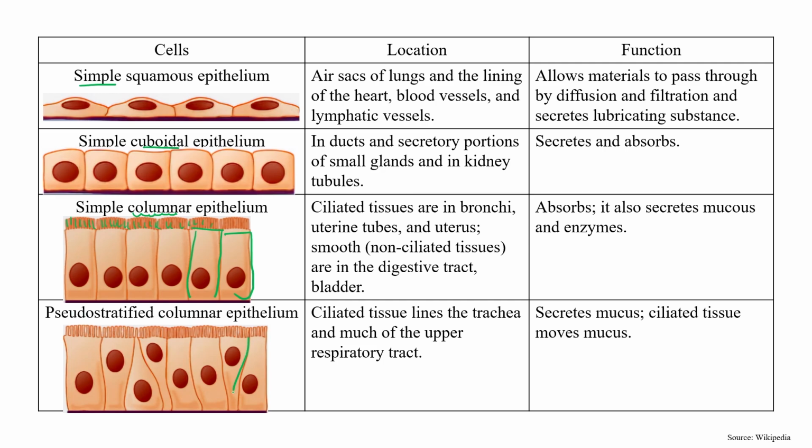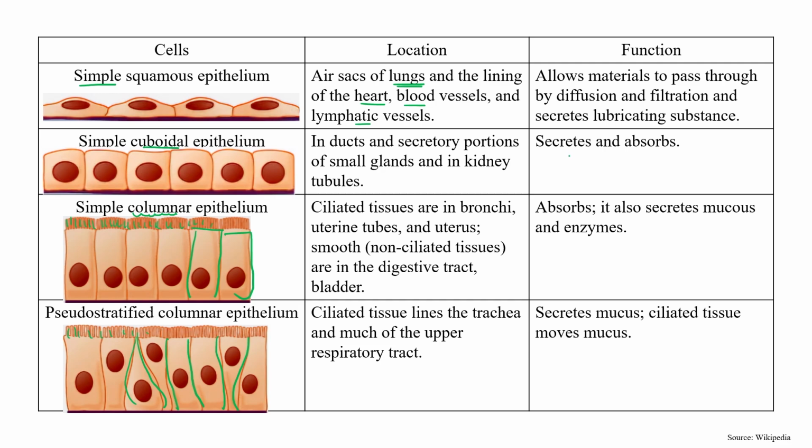Its shape is pseudo-stratified columnar, a different, irregular-shaped structure with cilia. Okay, now what is the location of simple squamous epithelium? These are present in the air sacs of the lung. These are present in the lining of the heart, blood vessels, and lymphatic vessels.